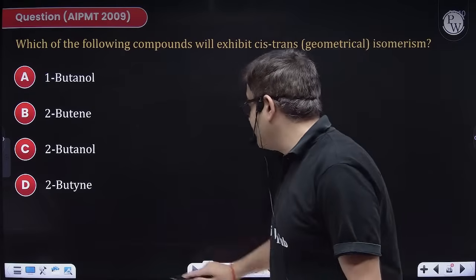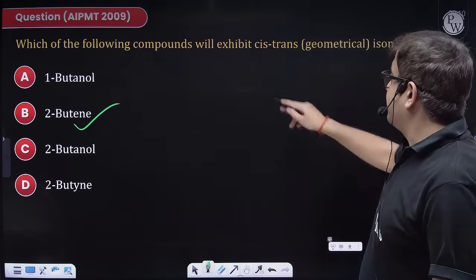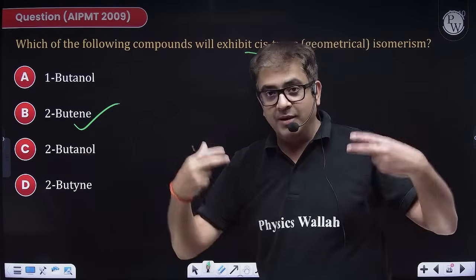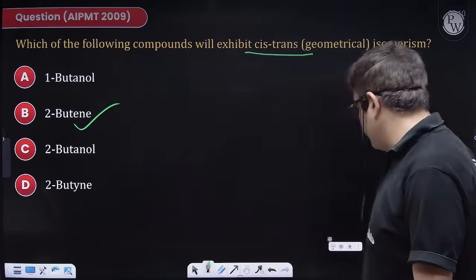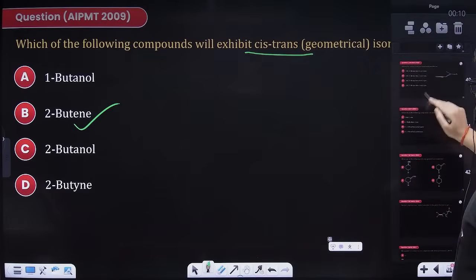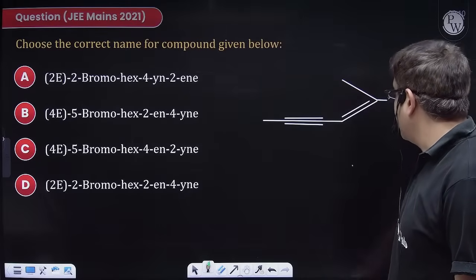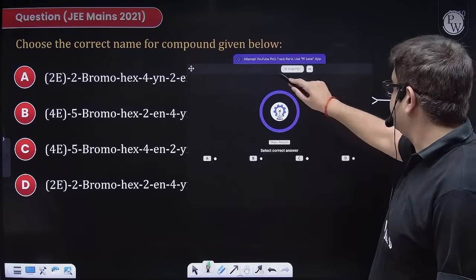So if B is, people are saying, 100%, yes, beta. So your answer is definitely B, which will exhibit cis-trans. So geometrical isomerism is shown by butene. It should have a double bond also, and both the groups should be different also. So an easy one. If that was easy, then attempt this one. Your time starts now.